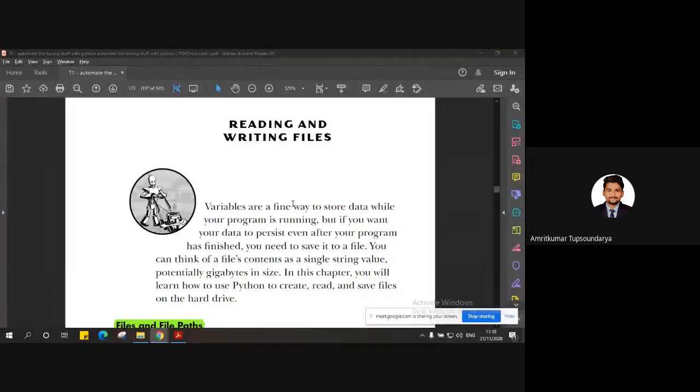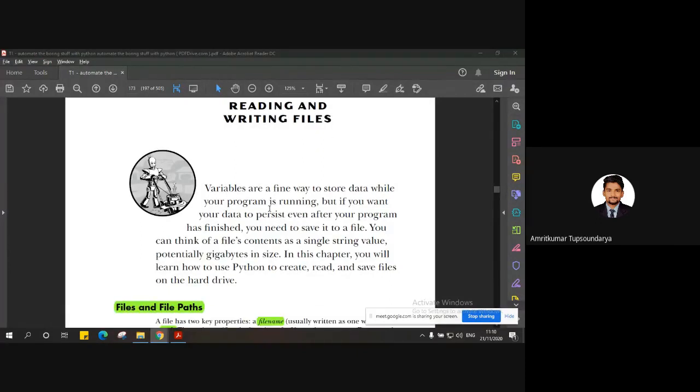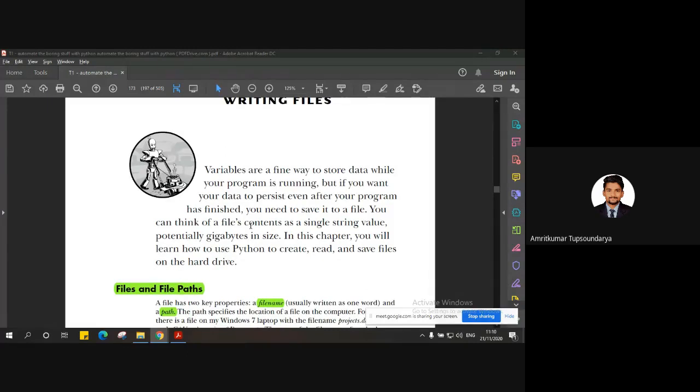Okay, so we started off with the new chapter in the third module, that is reading and writing files. As you all are aware with the files, how we read a file, how we create a file and how we write into it. But with respect to Python, we are going to see here how to create a file, how to name them, how to find the path, and how to access or write content into a particular file or a document using Python commands, right?